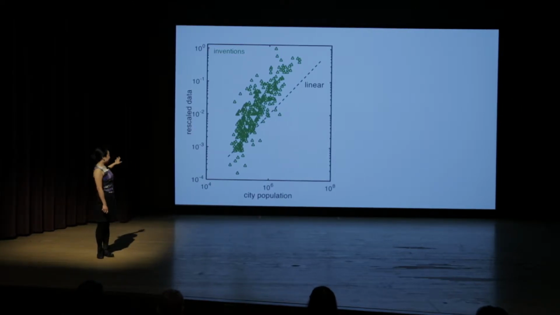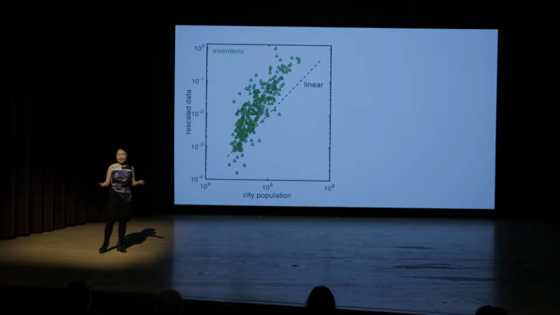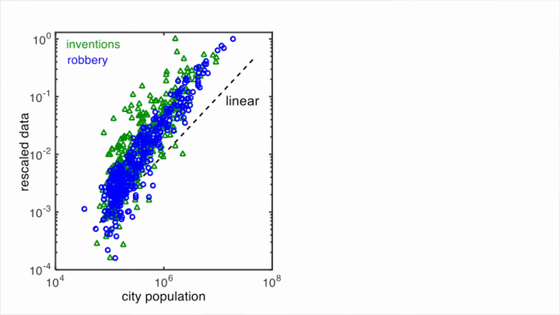However, the data we see from 300 US cities of drastically different sizes and in drastically different areas show this very simple relation that is steeper than this black line. It means when I double the city size, I more than double the amount of inventions produced. That is strange. What makes it more interesting is that it not only happened for inventions, but it happens for some other things that affect our lives. For example, I'm showing the number of robbery cases in those US cities, and here are the number of AIDS cases.